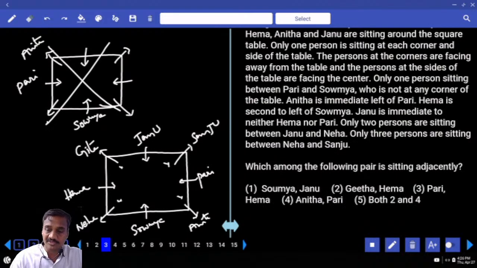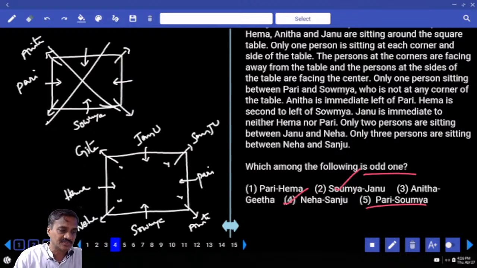Which among the following pairs is adjacent? Soumya and Janu, are they adjacent here? No. Next one, Geeta and Hema, yes, they are adjacent to each other. Anita and Pari, that is again adjacent. Hence both 2 and 4, choice 3.